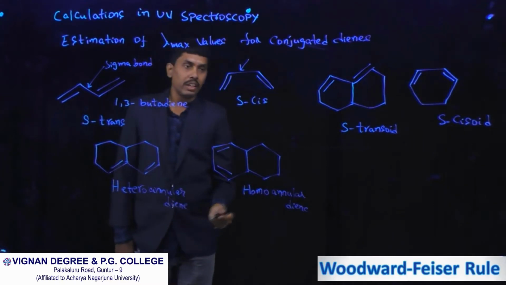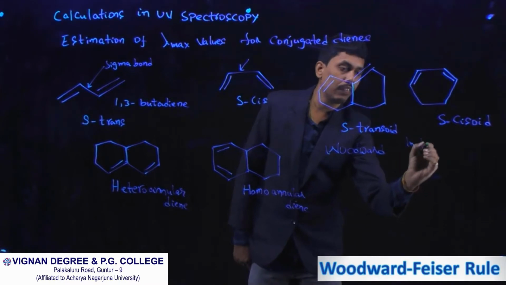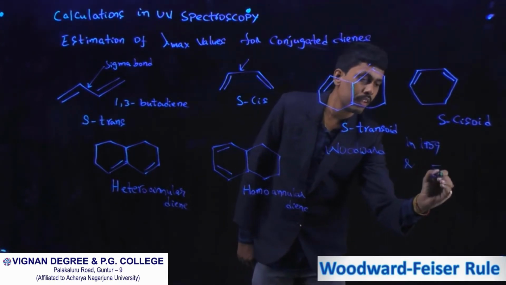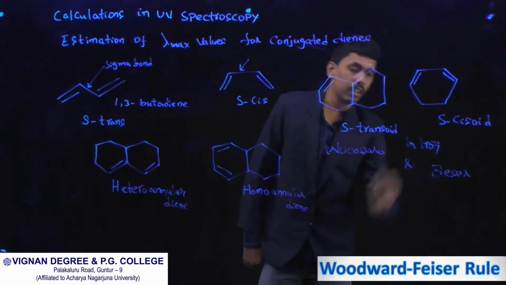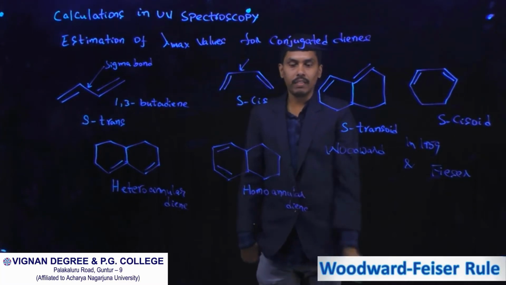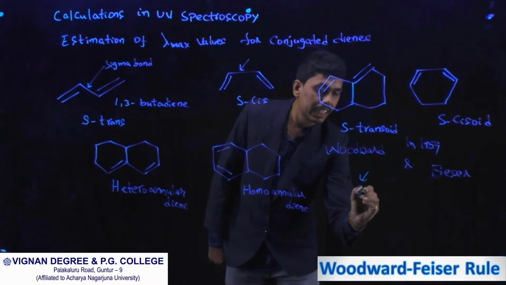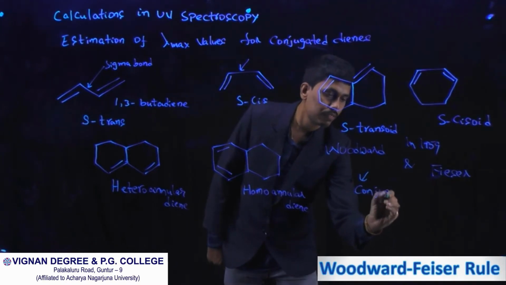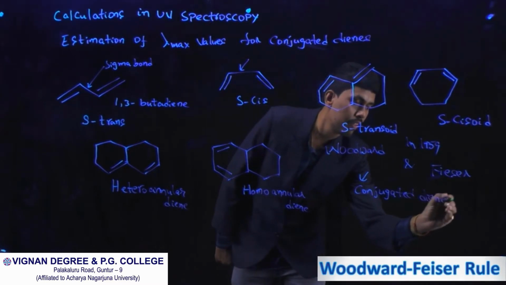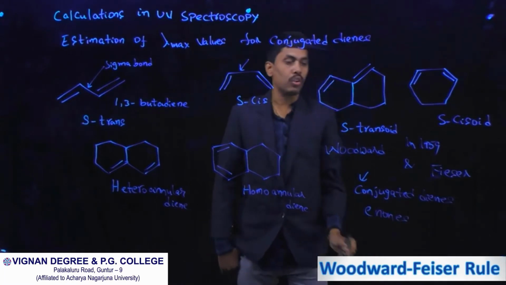In 1959, Robert Woodward and Louis Fieser gave a set of empirical rules for prediction of lambda maximum for conjugated dienes and also for enones.